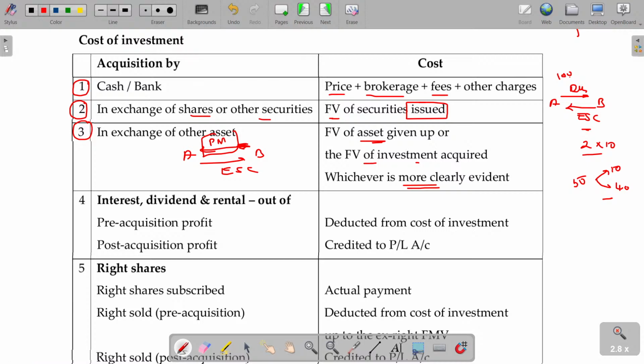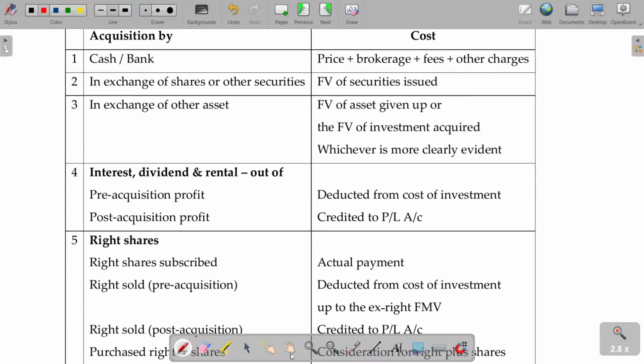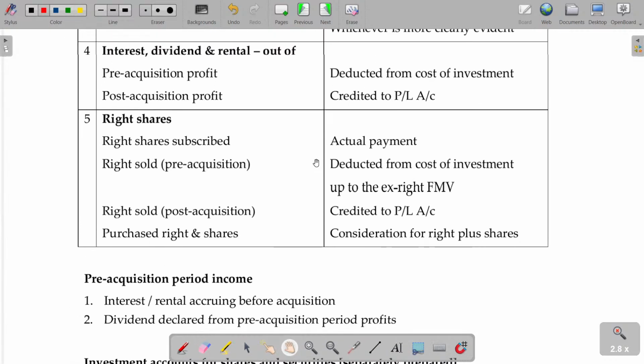Okay. In case of interest, dividend and rental, out of pre-acquisition profit and post-acquisition profit, the fourth point is very, very important. Let's see the fourth point. Interest, dividend, rental. Out of pre-acquisition profit and post-acquisition profit, in case of pre-acquisition profit, this is nothing but a return of investment. In case of post-acquisition profit, this is credited to the P&L account. You might have studied all those things in which chapter? You have studied this, right? Where?